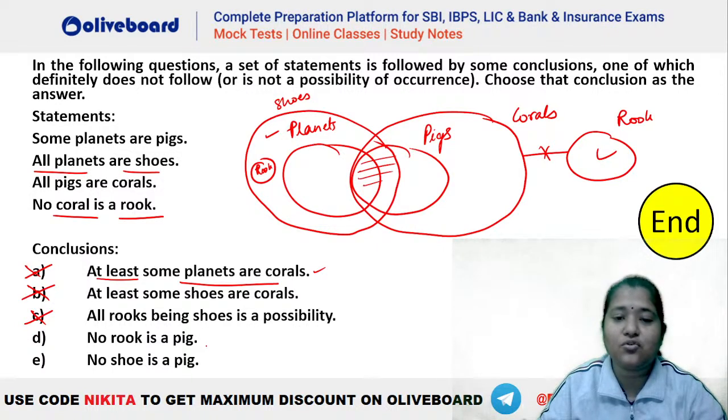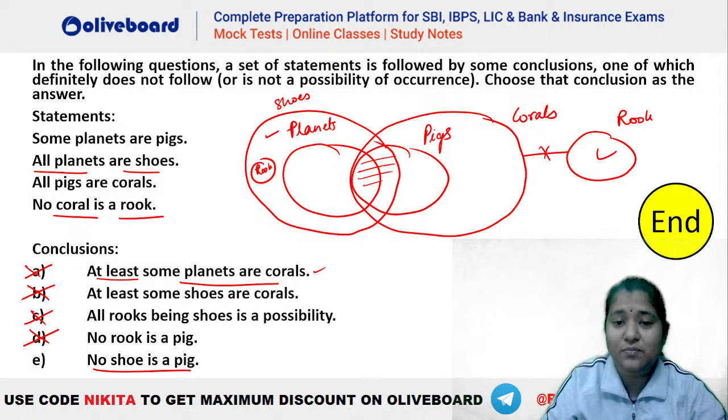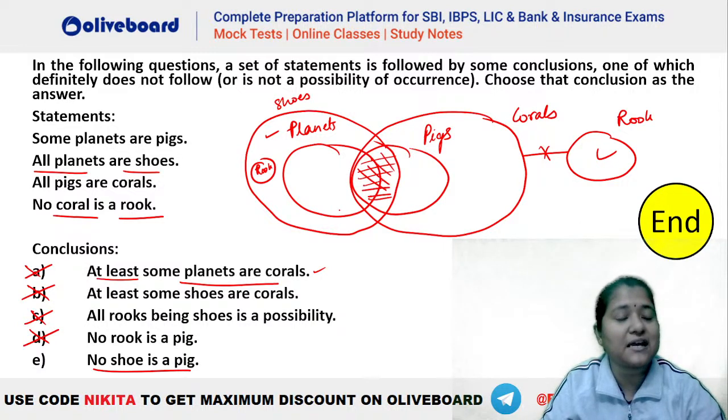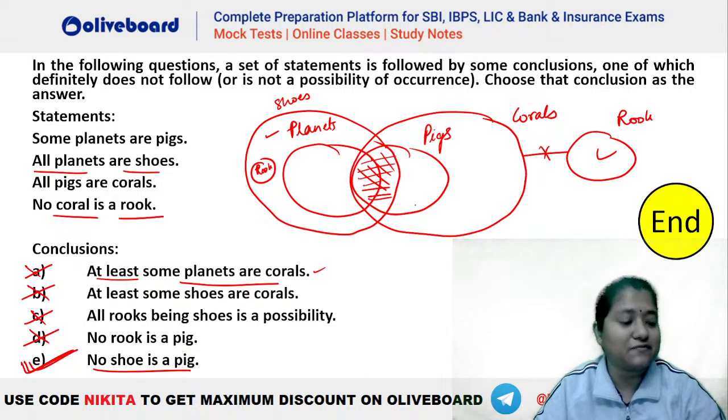What does D say? No rook is a pig. That is also definitely true. That is why not the right answer. What does E say? No shoe is a pig. You can see shoe and pig have a definite interaction here, isn't it? So how can no shoe be a pig? We have some pigs are shoes for definite. So this is the one which is going to be definitely false here. I hope this is clear, everybody.